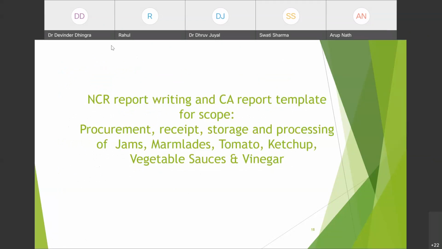Now the next is NC report writing and corrective action report template for scope. Here I am giving you a template in which we have mentioned some NCs, showing you how to report the NC and how to take corrective actions. The scope for this is procurement, receipt, storage, and processing of jams, marmalades, tomato ketchup, vegetable sauces, and vinegar. The same scope for which we discussed the audit plan yesterday. So there is an NC report writing and corrective action report against this scope. This is only an example.